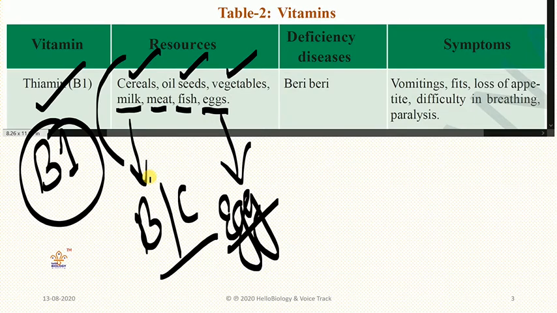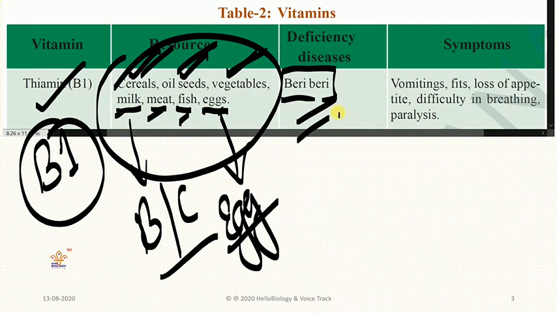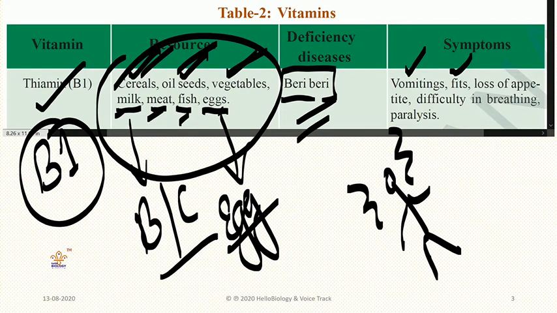So if you don't take all these things, you hate this, and you don't take oil, or if you don't take vegetables, if you don't like to take milk, any of this here, what disease will you get? Beriberi. So beriberi is a disease, you will get that disease. So how to know that here? Usually daily you will be getting vomitings and fits, which means shivering. Your neurons will be repeatedly fired, so that you get fits, you will just fall down, and you will fear. So like that you will fear and shiver. So that is the thing you'll get.